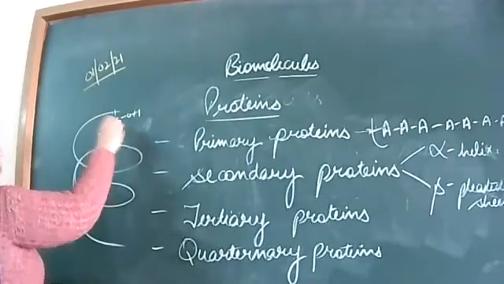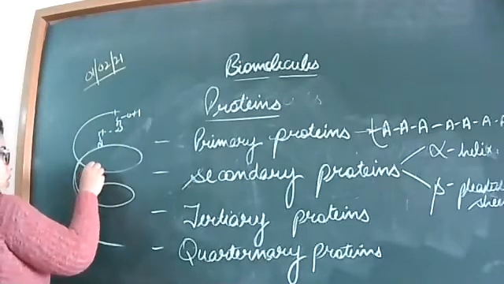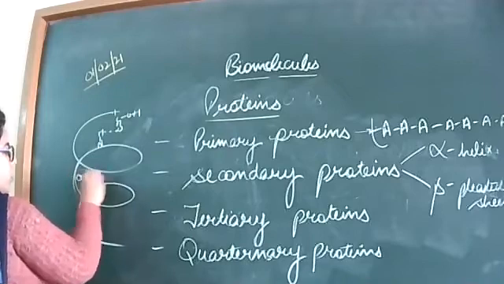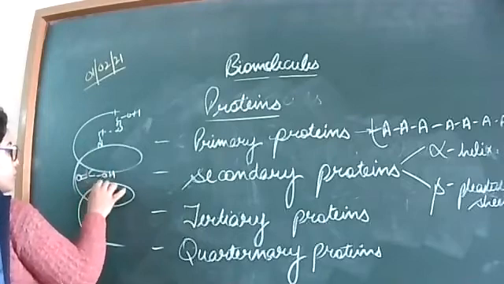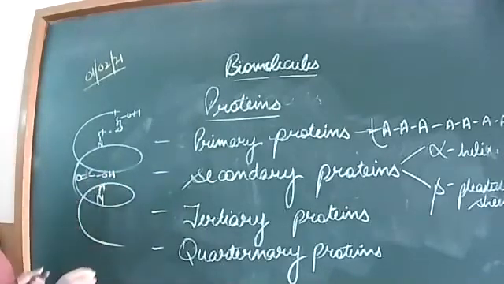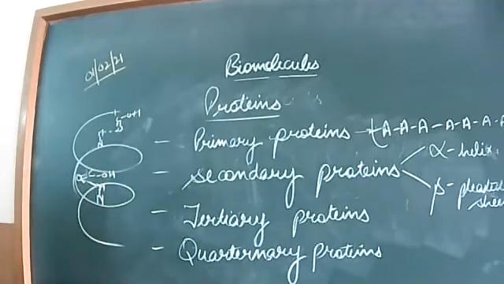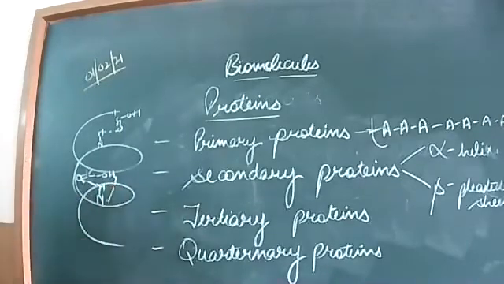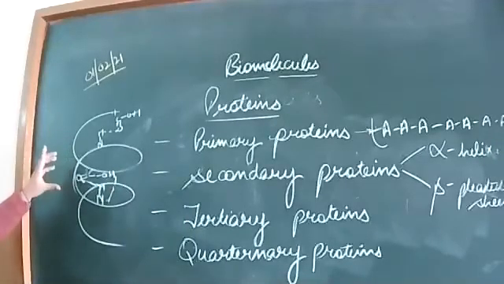So they can form hydrogen bonds here. Different groups can form hydrogen bonds with the N. So the helical structure is maintained or stabilized with the help of different kinds of bonds.